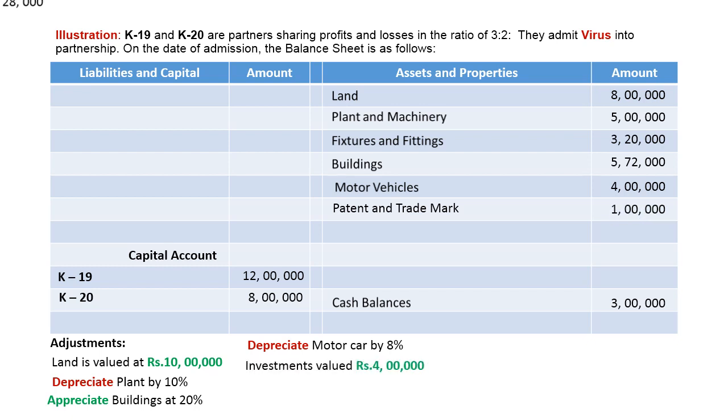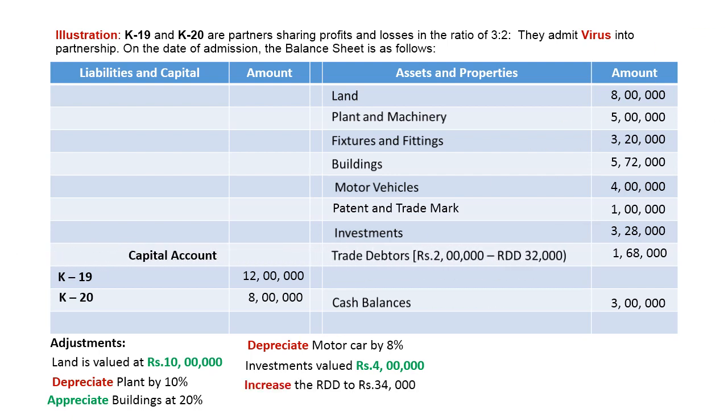Then we come down to the investment. Investment value rupees 4 lakh as per adjustment. In the balance sheet, it is recorded as 3 lakh 28,000. Then we switch over to the trade debtors having the gross as well as the old provision for doubtful debts. 2 lakhs minus 32, 1 lakh 68. Look at the new provision. Increase the reserve to 34,000. Don't compare it. Account receivable recorded at rupees 1 lakh 50,000.